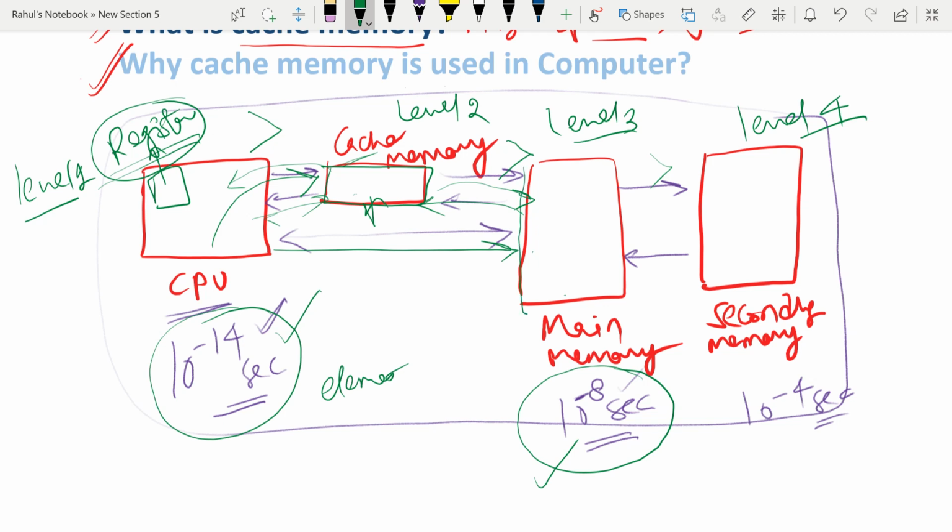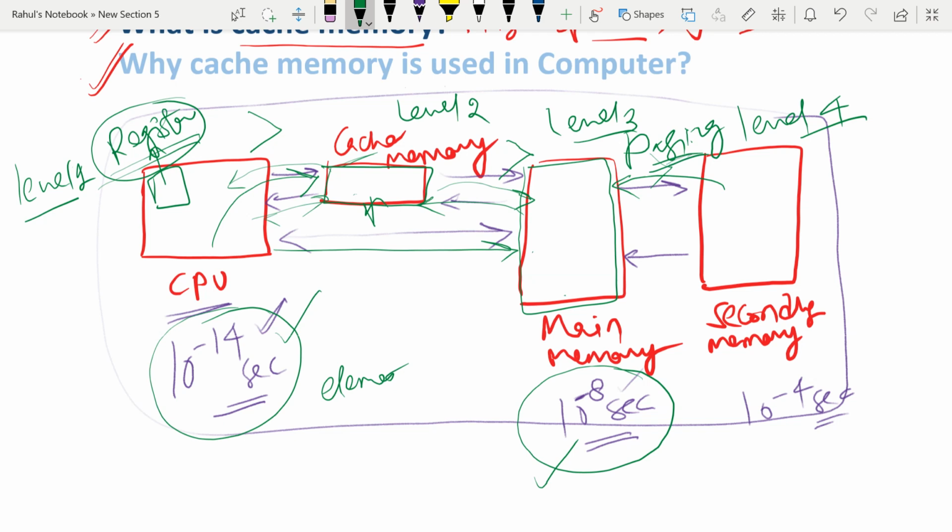Suppose our element does not exist in the main memory, then the same concept of cache memory is used here: it will be fetched from the secondary memory, but here that term is called paging. We will explore paging later on, right?